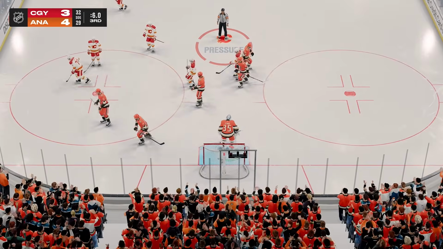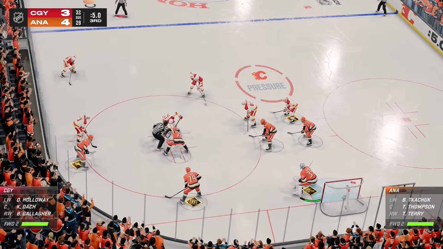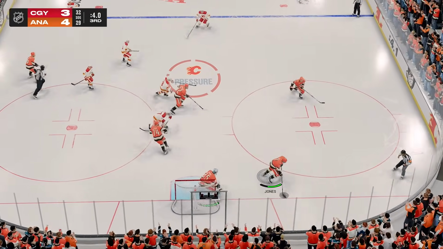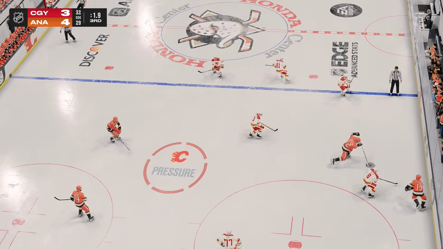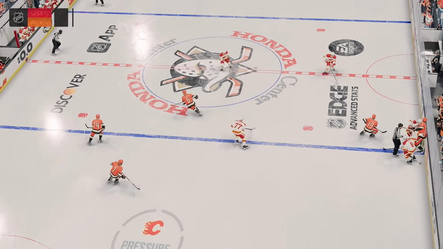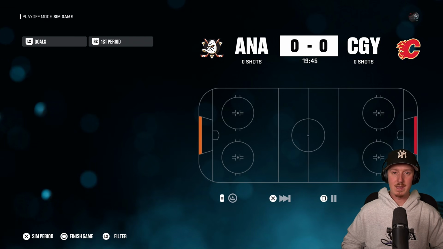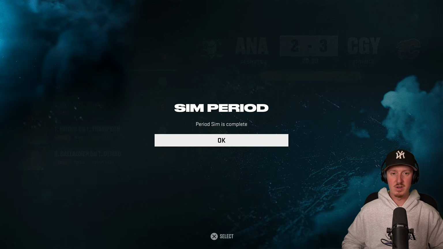Calgary has to win the face-off. This is a big face-off for the Flames right here. If they win it, they still have a chance. If they lose it, this game's over. They're going to be losing it, and just like that, this game's over unless something stupid happens. And yeah, we don't have to worry about that. We got game 3 elimination coming up. So here we go, game 3 elimination. This is the equivalent of a game 7.